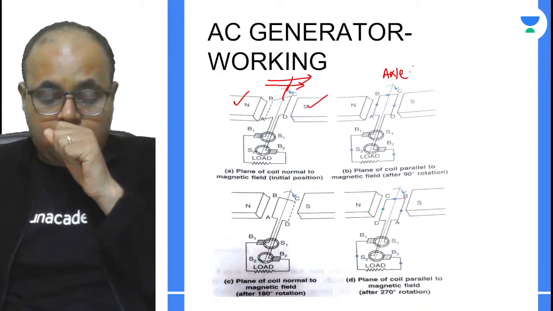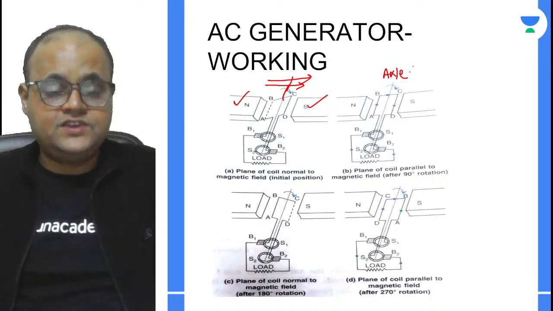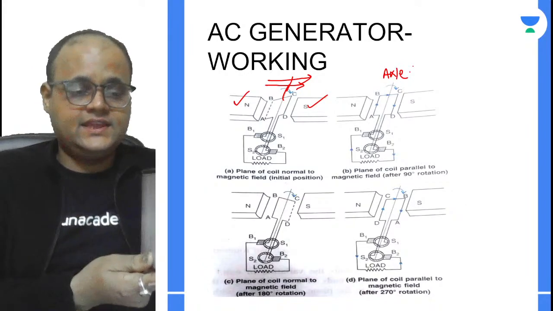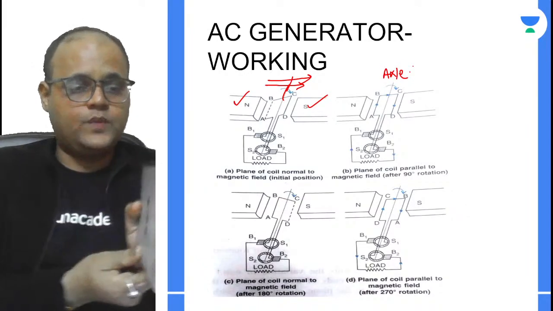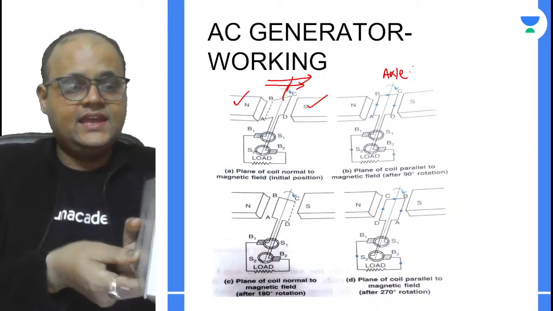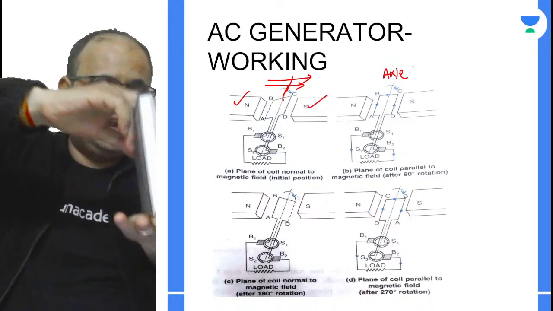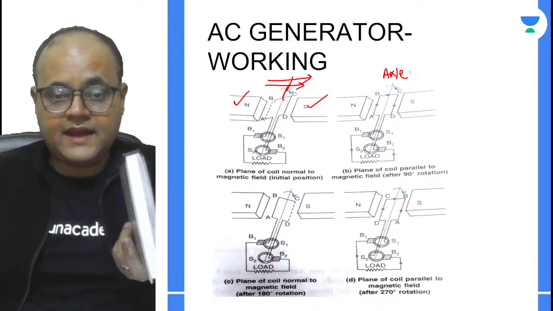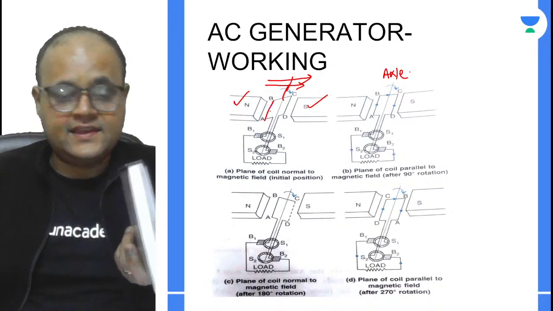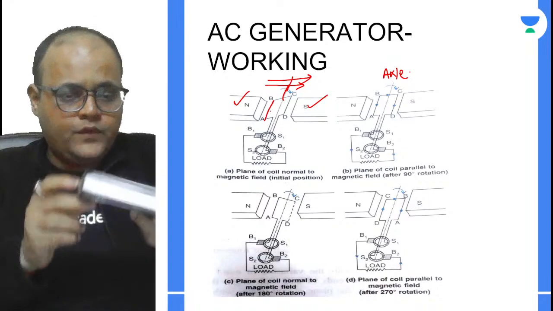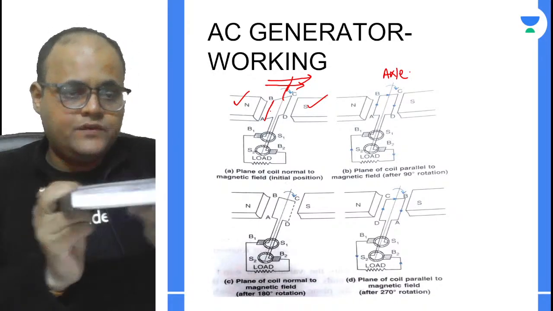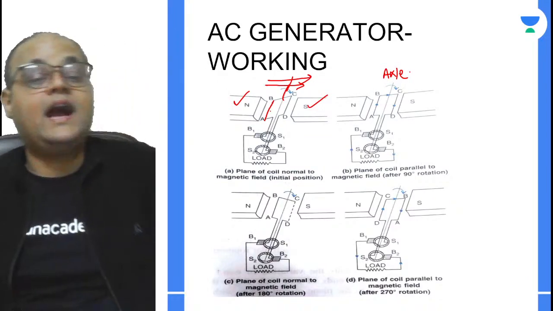See, it's very interesting and most of the students are confused in this part. When the coil was like this and started moving this way, you can clearly see, if I take this particular arm, I've marked it as AB. What I can say is this AB is moving up. The AB was initially here. Now AB is moving that way. That means AB is moving up.